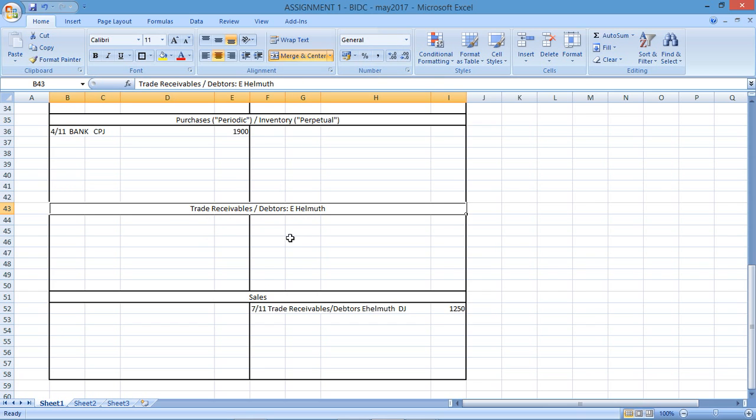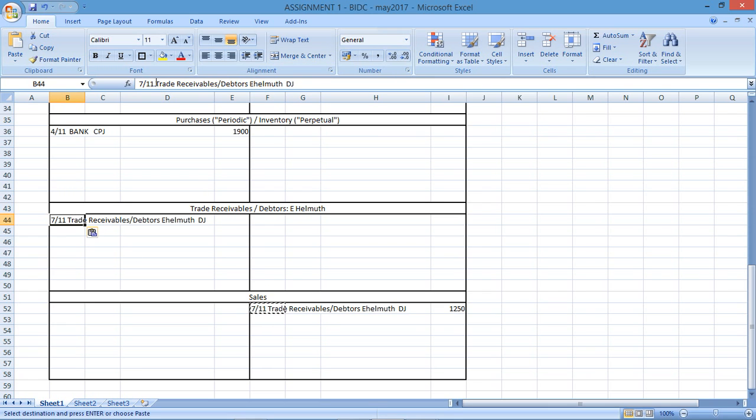The trade receivables or the debtors E. Helmut account, okay, that's a separate tier account, would also go up. So I would record that there. Why? Because of the sales that have occurred with that debtor.